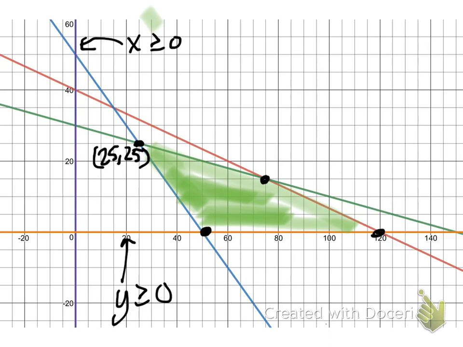The blue and orange meeting up is going to happen at 50, 0. And all I'm doing is coming up with the ordered pair by reading it off of the chart. The orange and red line is going to be at 120, 0. And the red and green lines are going to be at 75, 15.